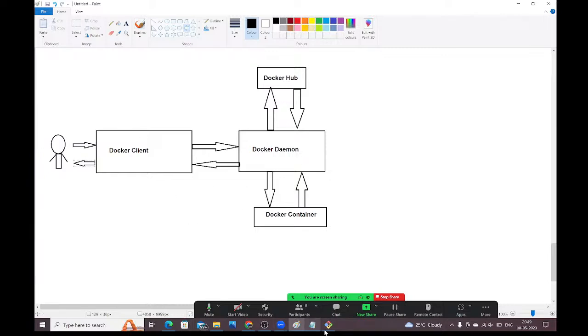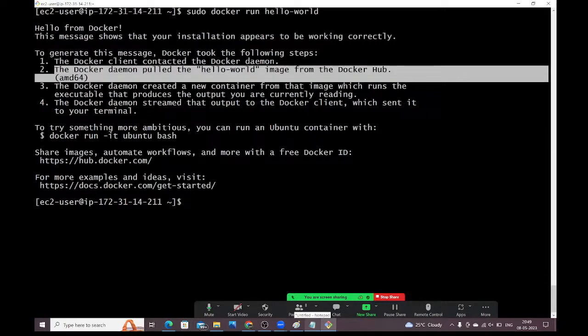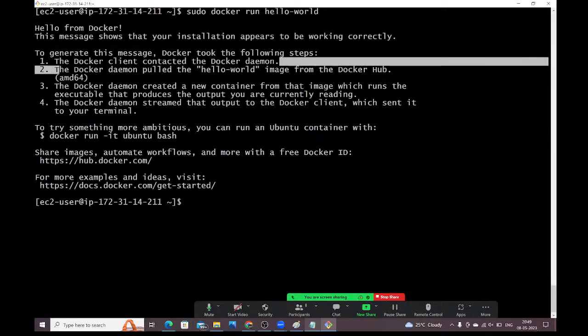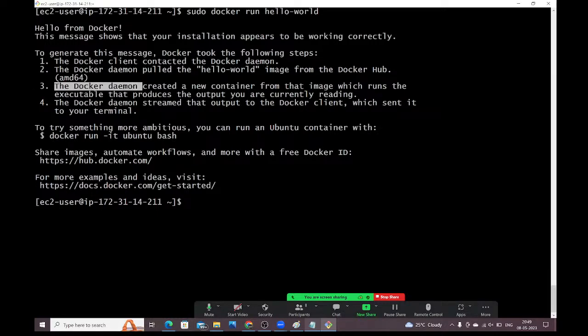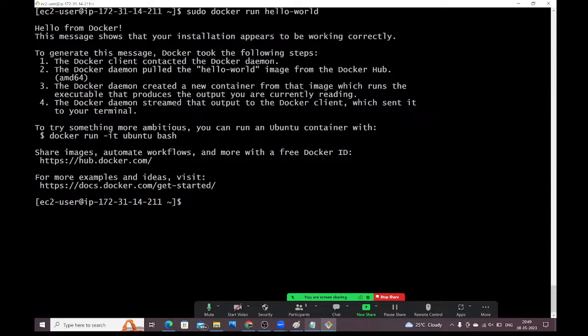See, here are the same steps. Now you can read the steps. The Docker client contacted the Docker daemon. The Docker daemon pulled the hello world image from the Docker Hub. The Docker daemon created a new container from that image which runs the executable that produces the output. Inside the container only our application is executing, and that produces the output you are currently reading.